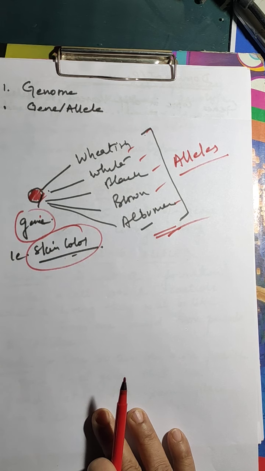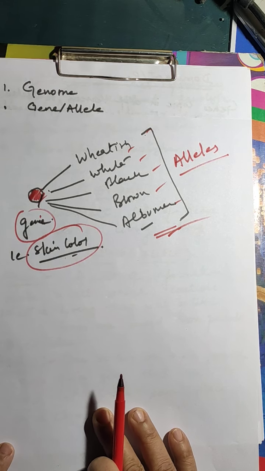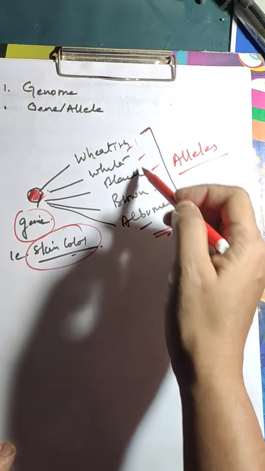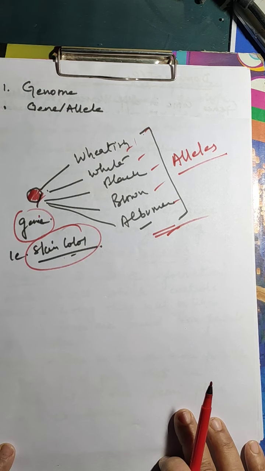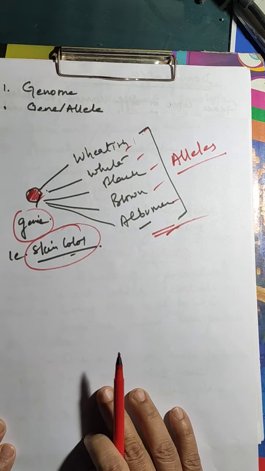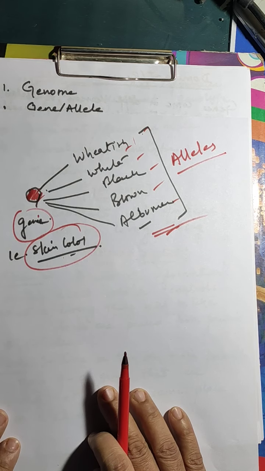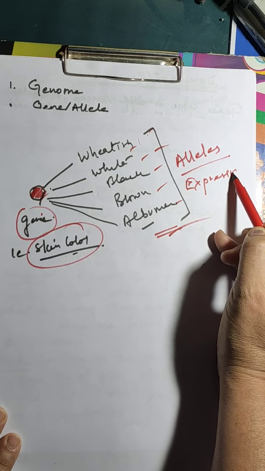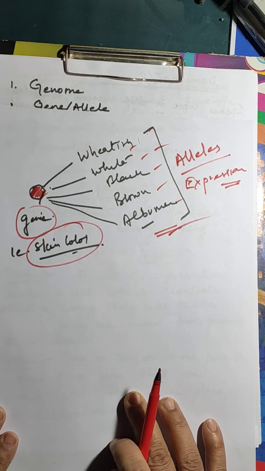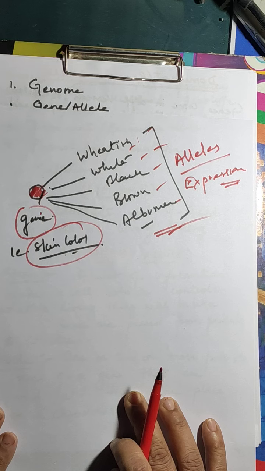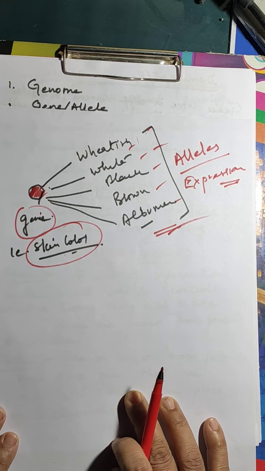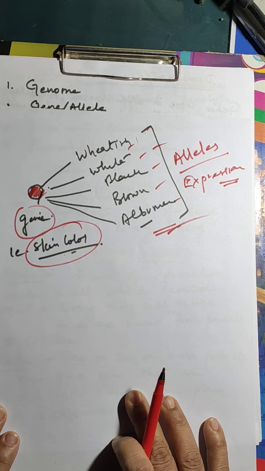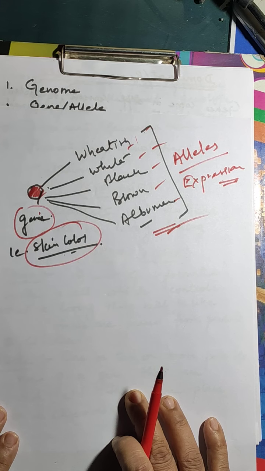That black color, brown color, albumin, white color, so many, whatever the colors I mentioned, all of them are the alleles. So they are the expressions. They are not physically present in the body. They are just expressions. Okay, just remember this, that they are not physically present in the body. So out of these alleles, wheatish, white, black, brown, albumin, suppose I have brown skin color.